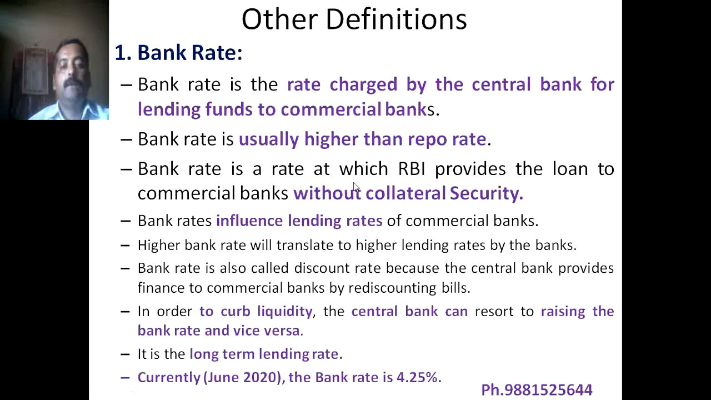Okay. Now, bank rate is a rate at which RBI provides the loan to the commercial bank without collateral security. Okay, very important point. Suppose RBI want to give money to the commercial bank at a bank rate. Then for that purpose, the commercial banks need not give any security, that is collateral security, to RBI. Now, we'll see what is meant by collateral security.